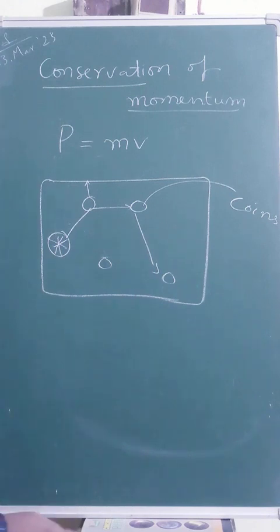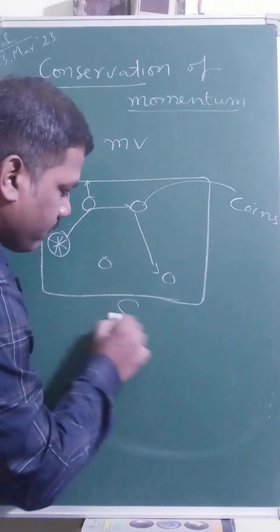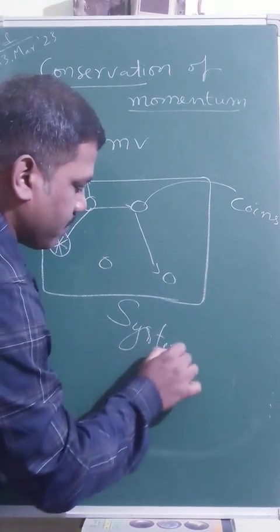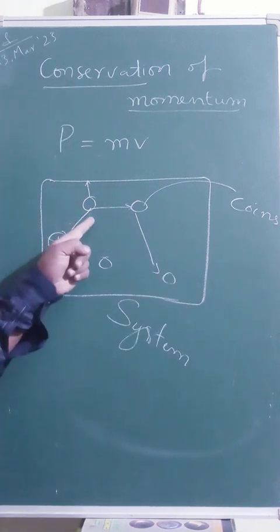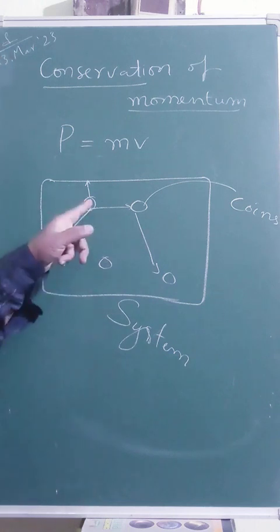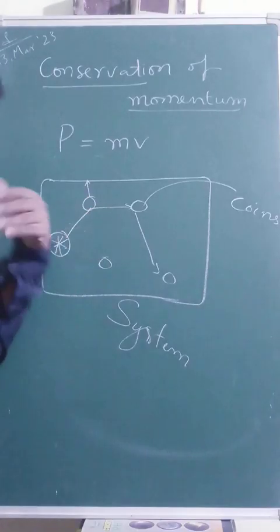So simply, irrespective of the force applied on the striker itself, suppose you consider this complete board as a system, then what is actually happening? The striker applies force on the coin which is inside the system, and the coin itself applies force on the margin of the board, which is also inside the system.